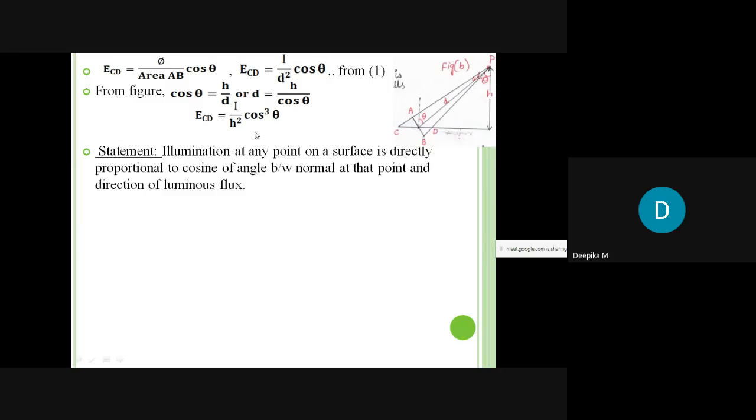Hence, the illumination at any point on the surface is directly proportional to the cosine of the angle between the normal drawn at that point and the direction of luminous flux. Hence, we can define this.